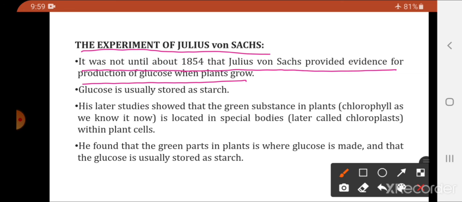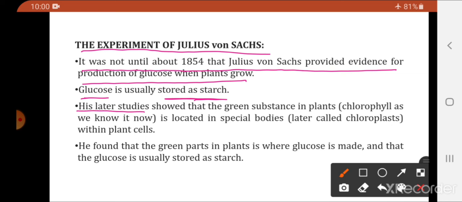When the plants grow, there will be the formation or production of glucose. Now, whatever glucose is formed, normally it is stored as starch. It will not stay in the form of glucose, it will be converted into starch.